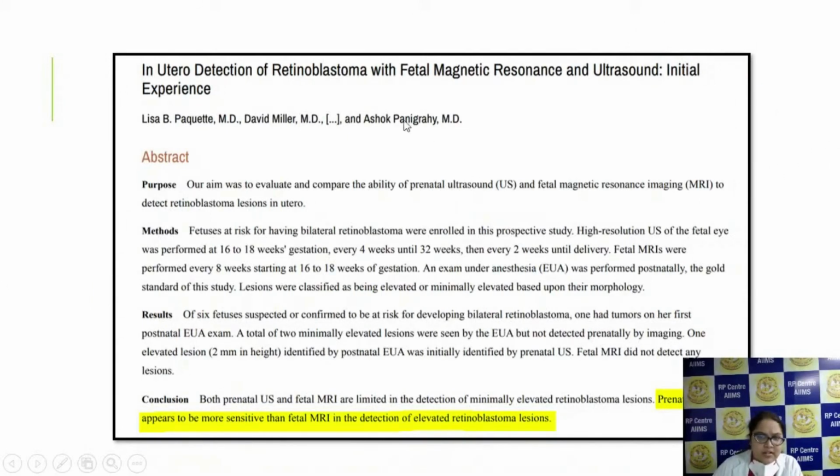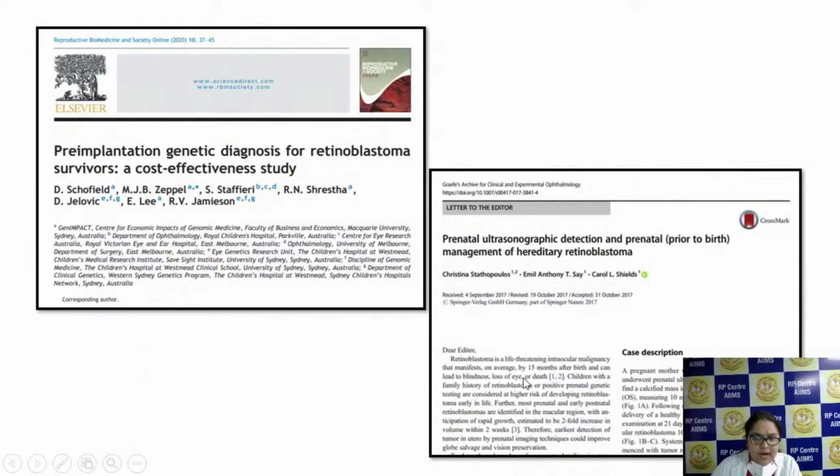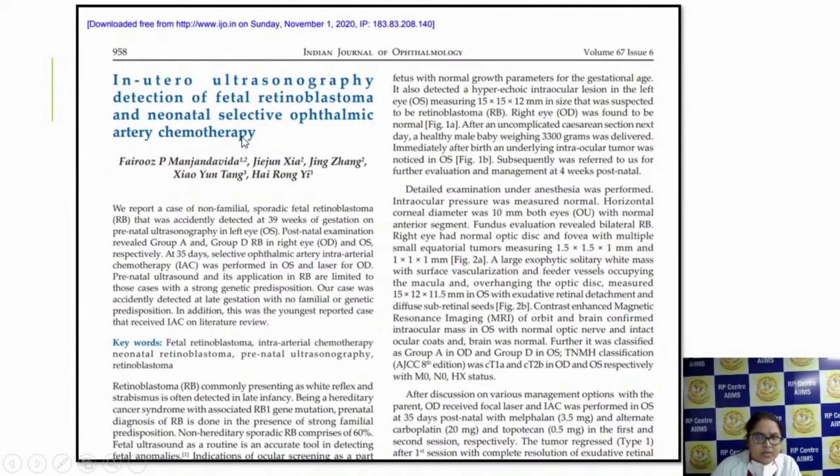There are a few articles published about the in utero detection of retinoblastoma with fetal MRI and ultrasound. In this article, they found that prenatal ultrasound was more sensitive than fetal MRI in detection of elevated retinoblastoma lesions. Here are a few articles which give information regarding prenatal ultrasound detection and management of hereditary retinoblastoma. This is an article published in this November issue. They have done in utero ultrasonography detection of fetal retinoblastoma and neonatal selective ophthalmic artery chemotherapy.